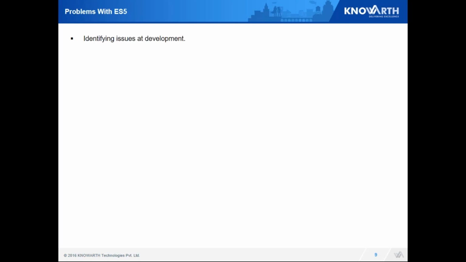Problems with ES5. The very first problem, as we are very well aware of, is identifying issues at development. Let me explain this through an example. Let's say we have a variable which is defined, which says that a is equal to 5. Now, when you run it in your browser, it will give you an error saying it's undefined. This is a runtime error and not a compile time error.